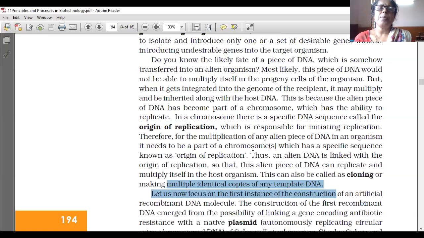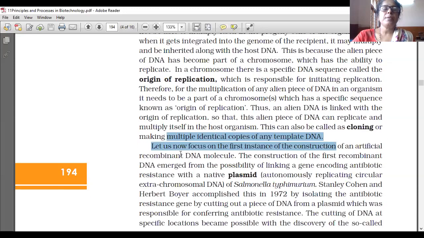Therefore, for the multiplication of any alien piece of DNA in an organism, it needs to be a part of a chromosome which has a specific sequence known as origin of replication. Thus, an alien DNA is linked with the origin of replication so that this alien piece of DNA can replicate and multiply itself in the host organism. This can also be called cloning, or making multiple identical copies of any template DNA.